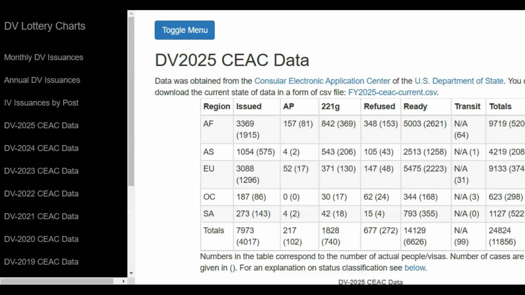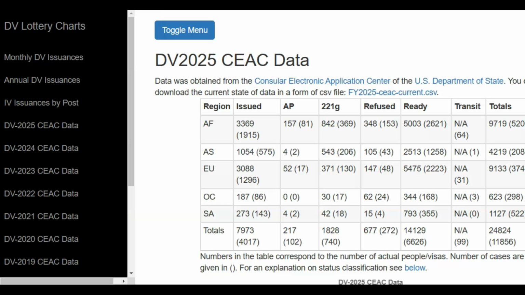Now, we are going to concern ourselves with 2 columns in this table. The first of those columns is the issuance column, that is the second column, which shows data relating to diversity visas issued out during the first quarter of the DV 2025 program.